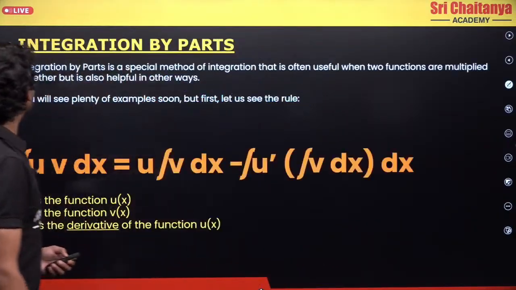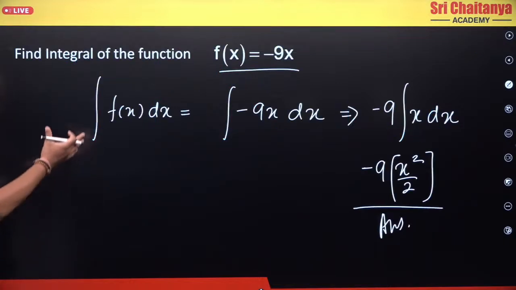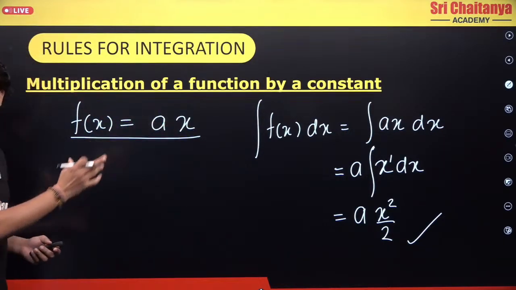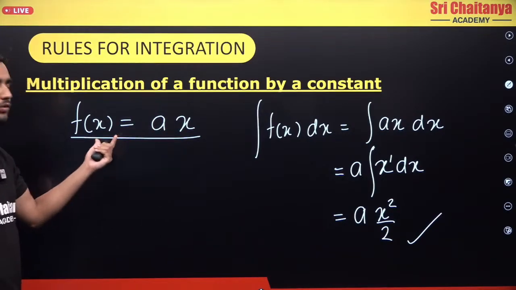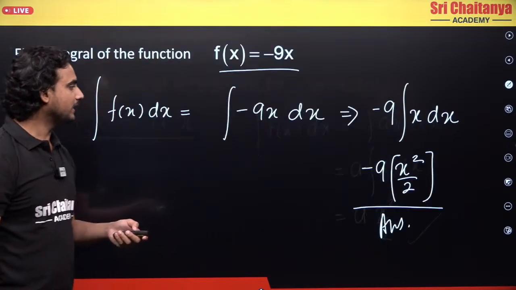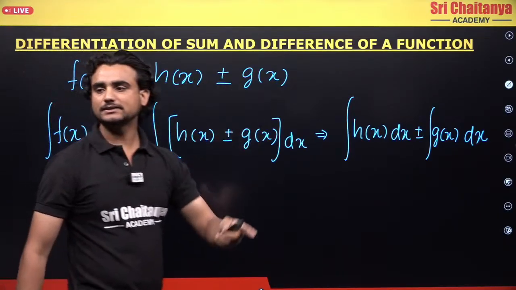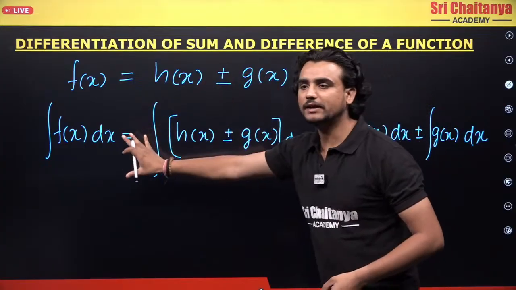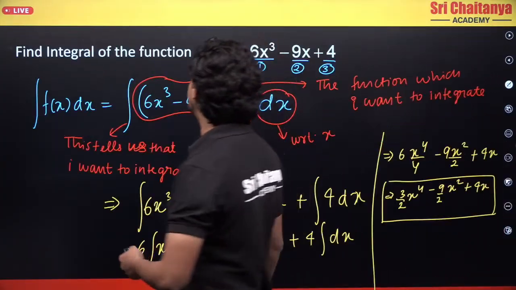Okay, so these are the two rules. What are the two rules? First of all, if I have my function which is multiplied by a constant, I can take this constant and move that out of the integration. Second is that if I have two functions which are written as a sum or difference, I can apply the integration to them individually. Clear? Okay, so let's move forward now.